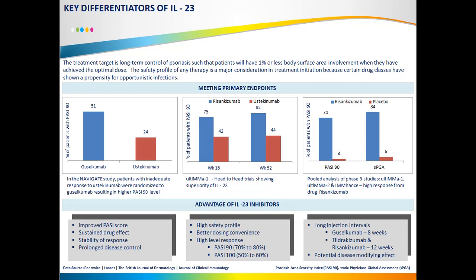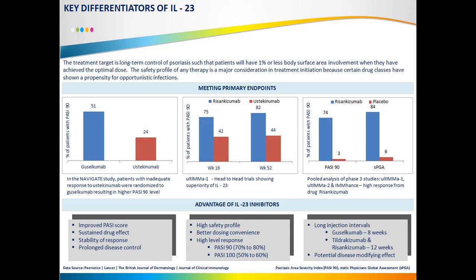And in the next chart you can see a pooled analysis of phase 3 studies showing a high response from the drug risankizumab. So it shows that IL-23 is obviously performing better and the treatment gives long-term control of psoriasis.